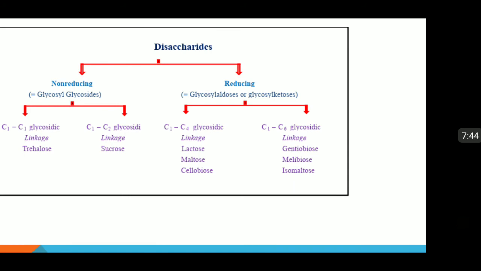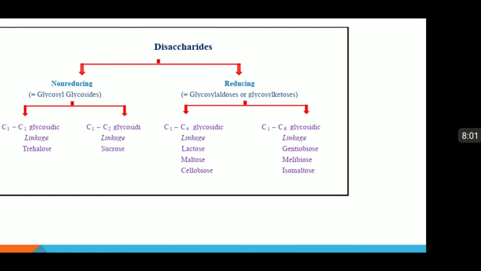In the non-reducing disaccharides, the bonds are C1 C1 glycosidic linkages like trehalose, and C1 C2 glycosidic bonds like we have seen in sucrose.